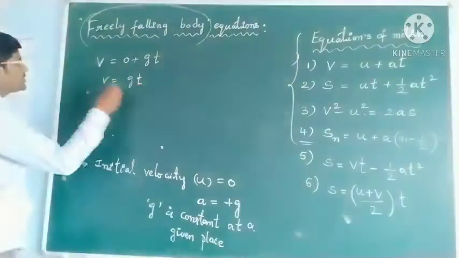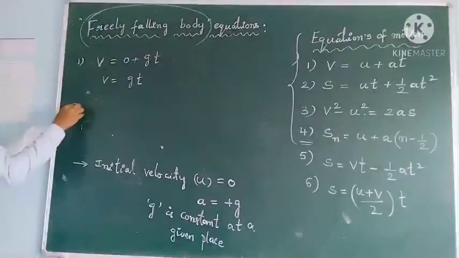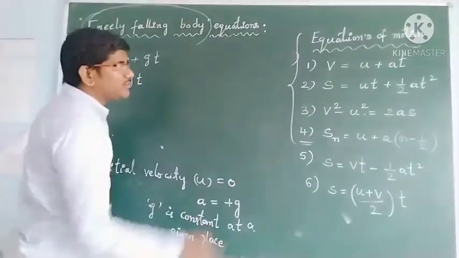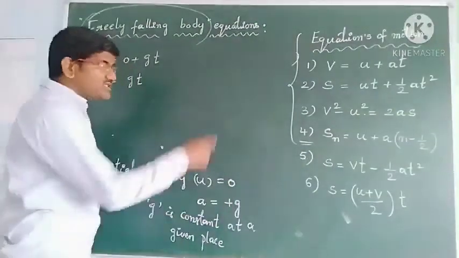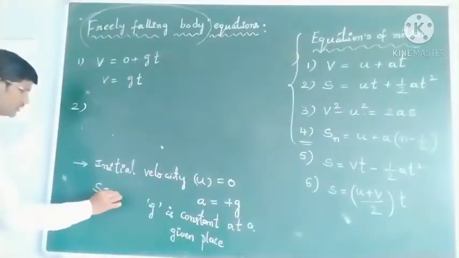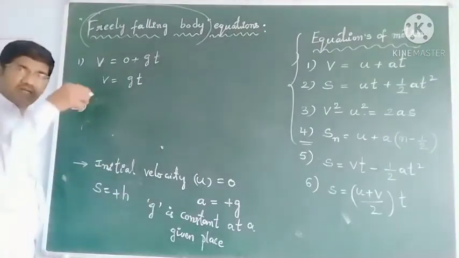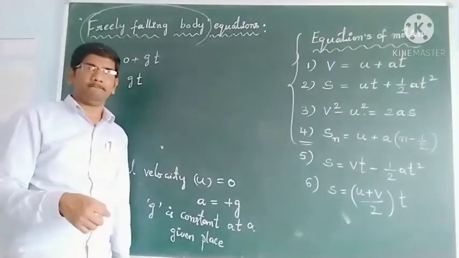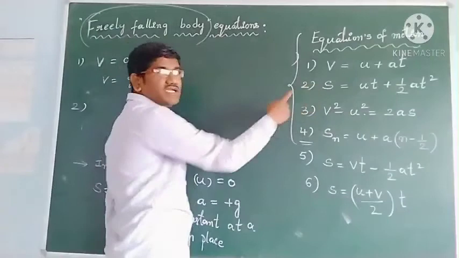So the first equation has changed like this, and the second equation is ut plus half at square. Since it is falling in the downward direction, you will get s is equal to plus h. Displacement means height fallen, so s should be replaced by h.